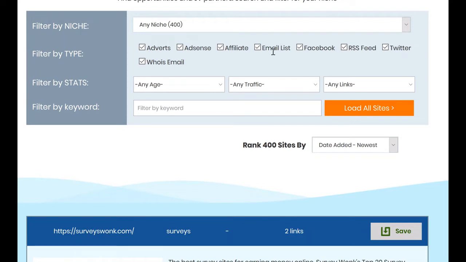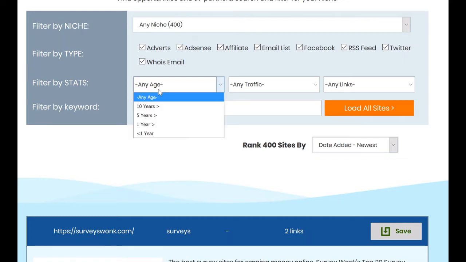Are they building an email list? If so, then they can potentially promote us via email, so we should get in touch and ask them to do that. Do they have a Facebook page or a Twitter page? Well, as I say, we can either target that as an interest via the advertising system on either site, or we can reach out and ask them to promote us via social media, recommend us, and maybe pay them a commission. RSS feed is something that's really for my personal use, but it basically means that they have a feed of RSS articles on their site, and then Whois email allows us to see if they've got a direct email address that we can reach out to them on without having to go and dig around on the site.